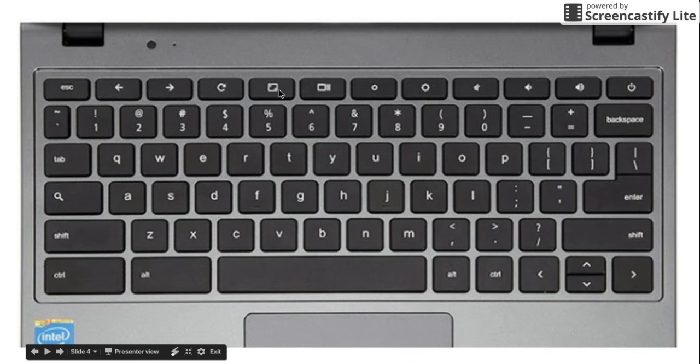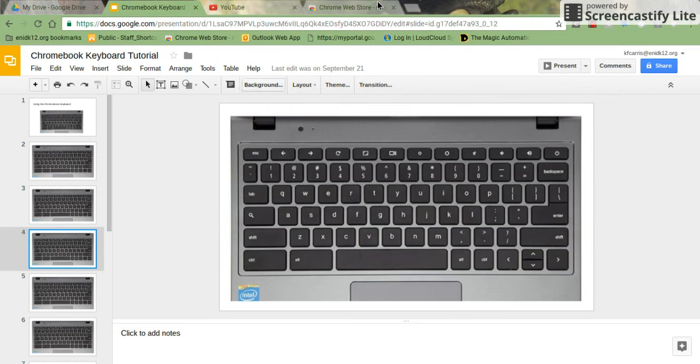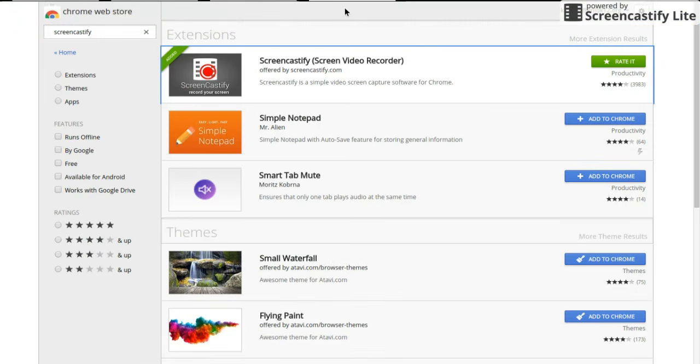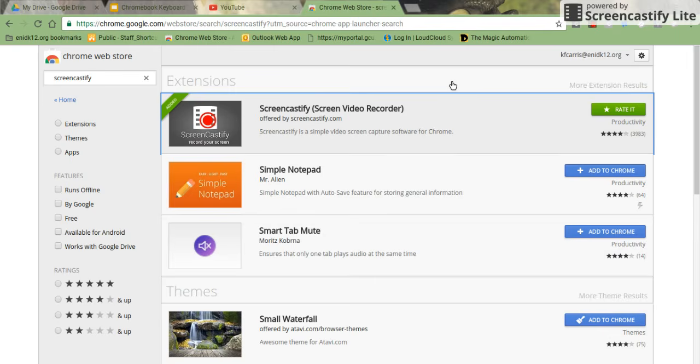The next button is the full screen button. So if you're wanting to go to full screen, for instance, if I were over here in my Chrome Web Store and I want to look at full screen, I can click on that square that has the two arrows in the corner and it takes me to full screen. That's very much like pressing the F11 button on your regular keyboard. If I want to go back out of that, I press the button again and I can now see all of my tabs and my address bar.